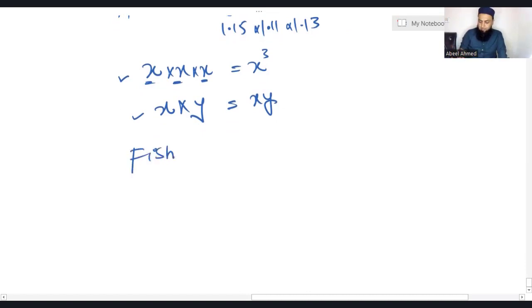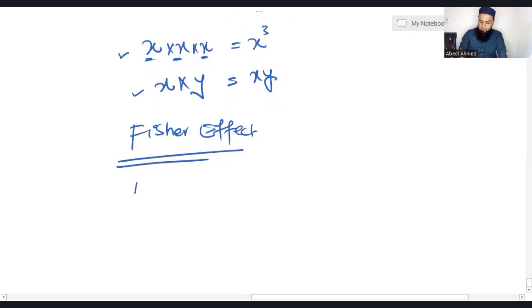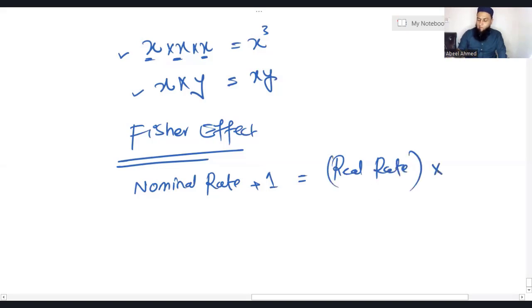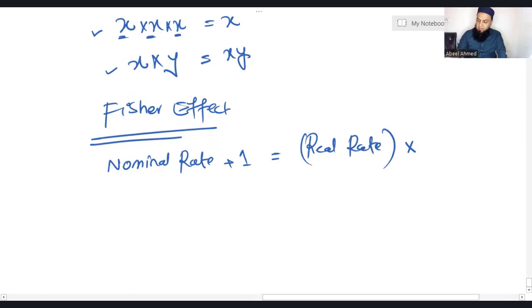So the Fisher effect helps you to convert your real cost of capital to nominal or nominal to real. So simply, nominal rate plus 1 is equal to real rate into 1 plus inflation rate.